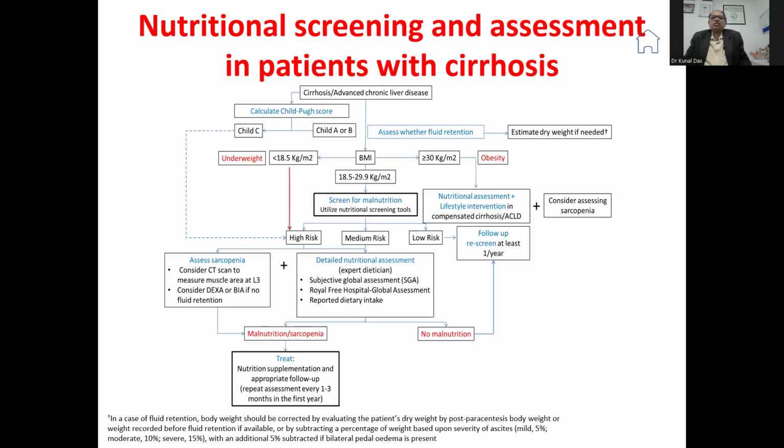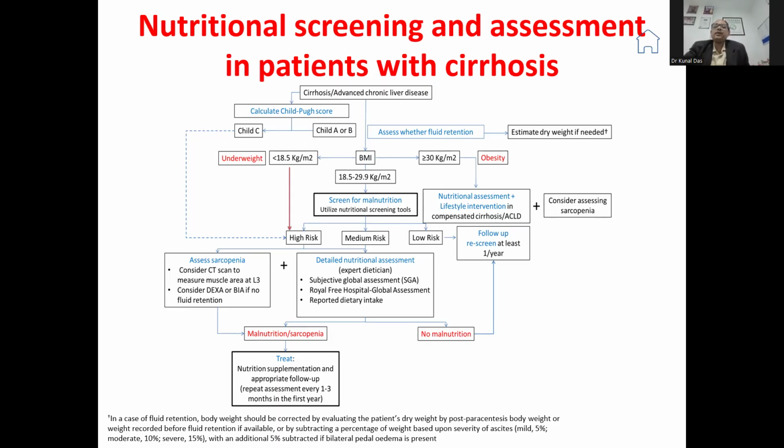So this is a very busy slide, in which we can see how the nutritional assessment and screening of the patient with cirrhosis has to be done. Then we have to find out whether the patient is Child A or C. If it is C, it becomes high risk. If it is A or B, then we have to look at the BMI. If the BMI is less than 18.5, the patient is underweight, and if the BMI is more than 30, overweight and obesity is there.